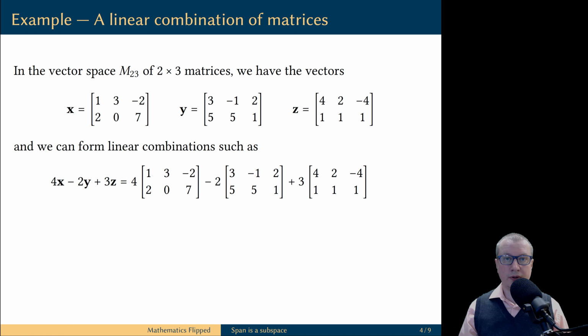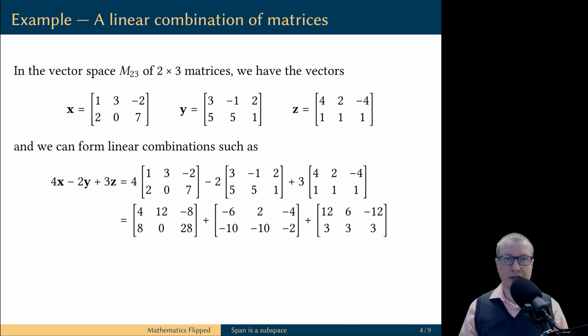To compute the result of this linear combination, we simply need to use the definitions of the operations in this vector space. First of all, we know how to multiply matrices by scalars. Also, we know how to add matrices. This results in a vector in our vector space, and this vector is the linear combination of the given 3 vectors with the prescribed 3 scalars.